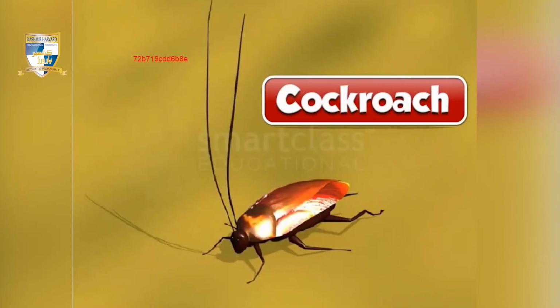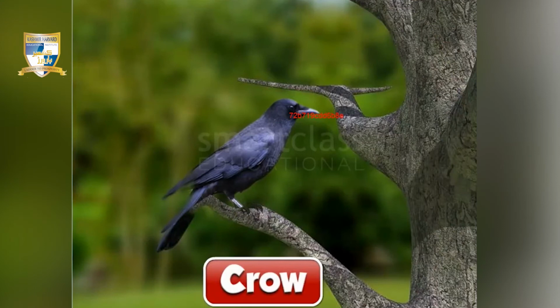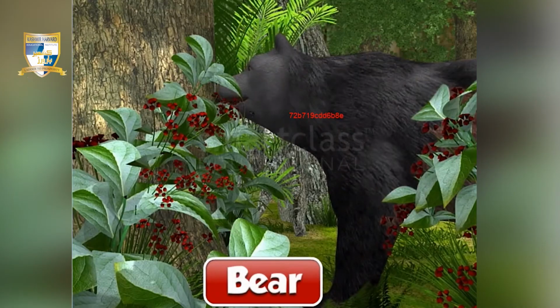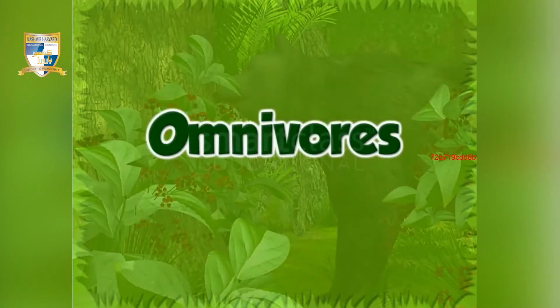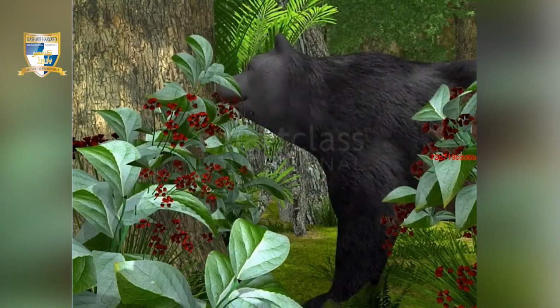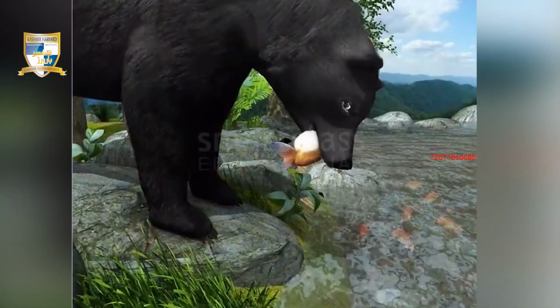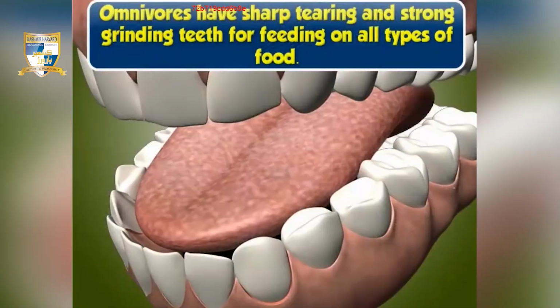Animals like a cockroach, a crow, and a bear are omnivores. They eat plants as well as the flesh of other animals. Omnivores have sharp tearing and strong grinding teeth for feeding on all types of food.